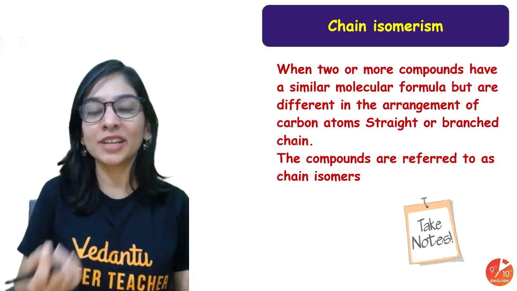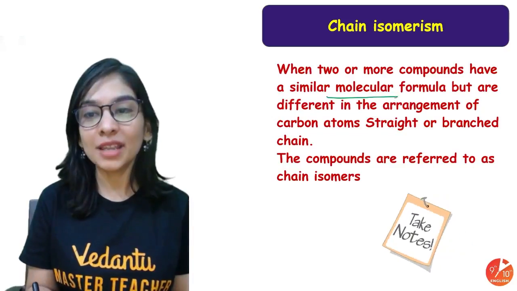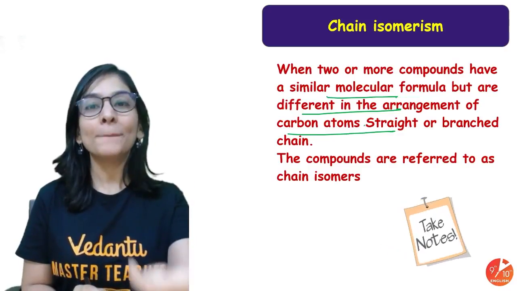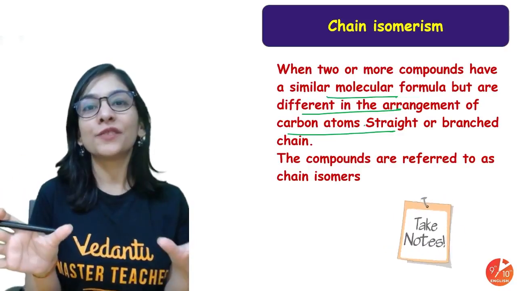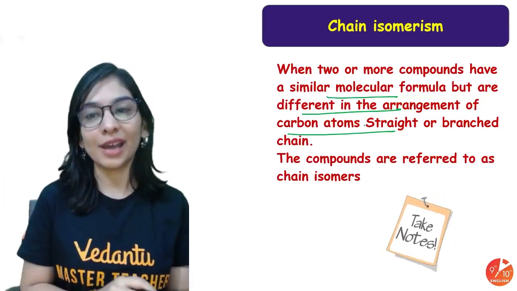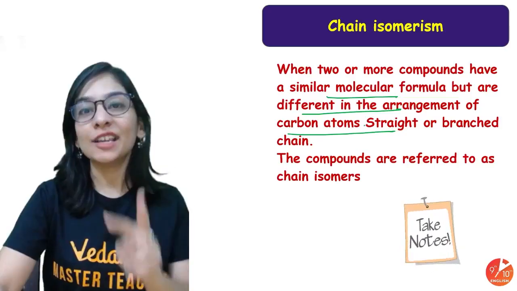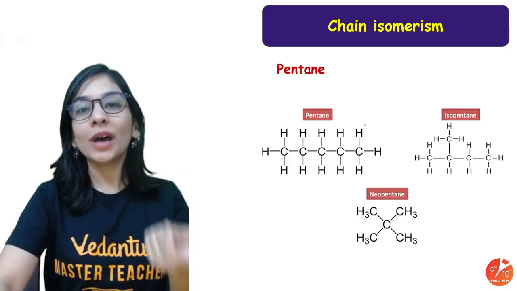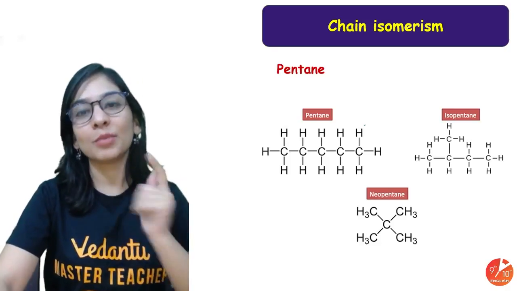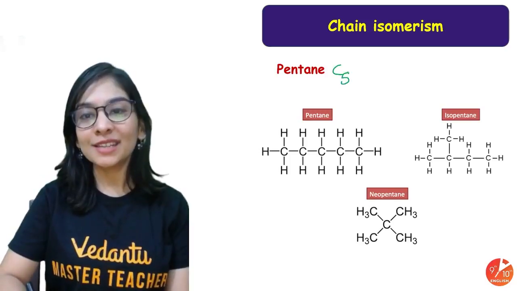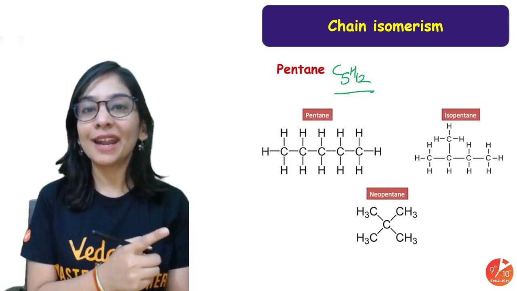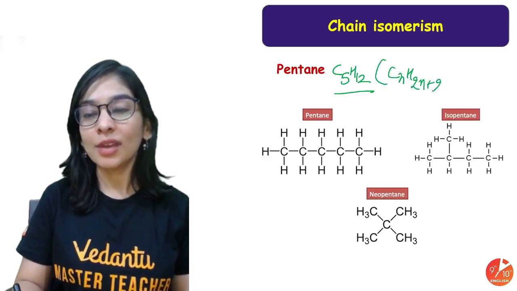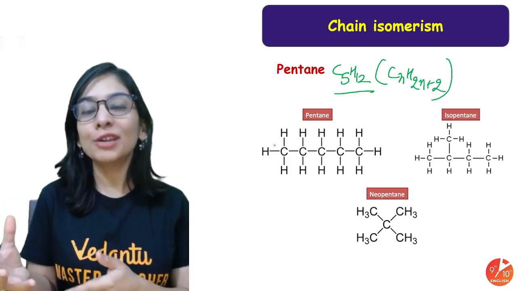Chain isomerism, I already told you, is when 2 or more compounds have the same formula but a different arrangement of carbon. Same molecular formula, but I can write it with different possibilities of chain, straight chain or branch chain, and these compounds will be chain isomers of each other. Same chemical formula but different arrangement. In what way? It can have a straight chain as well as maybe a branch chain. So when I talk about pentane, this is the common formula. Please see the video that I made on the Hindi channel also. Alkanes have the general formula CnH2n+2. That means your number of hydrogen is double the carbon plus 2.